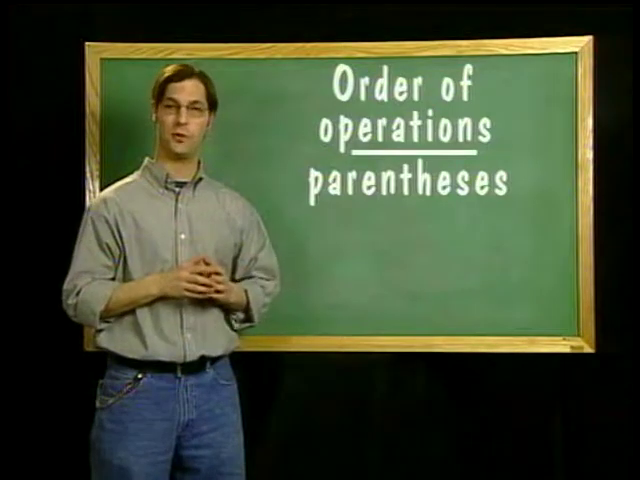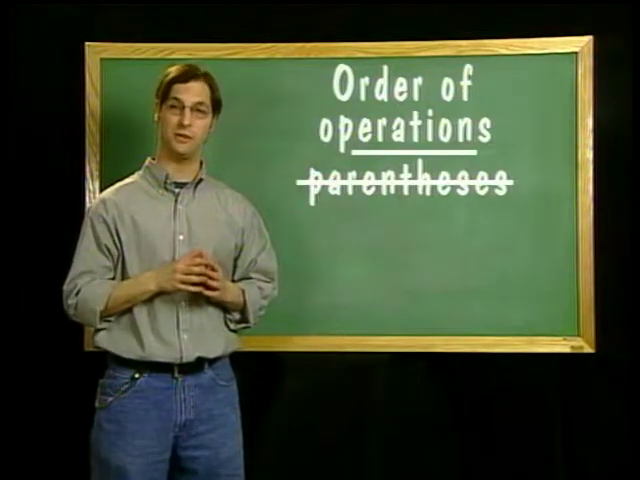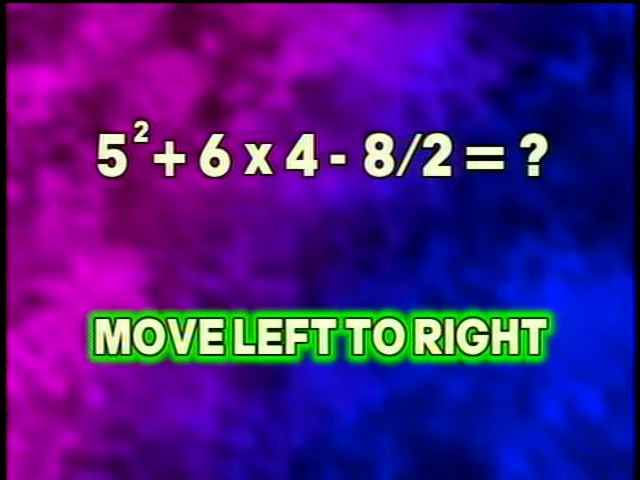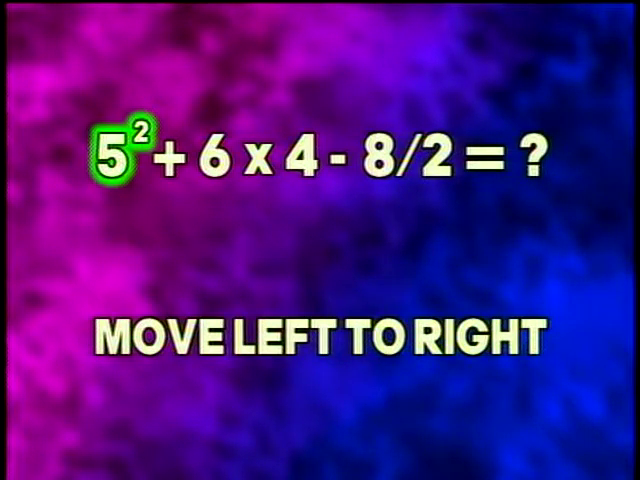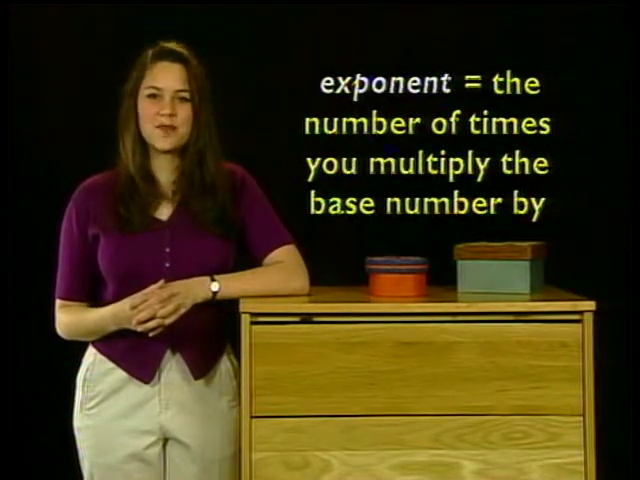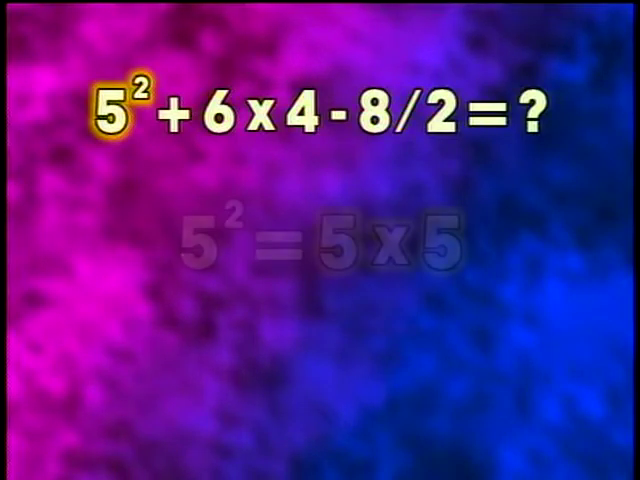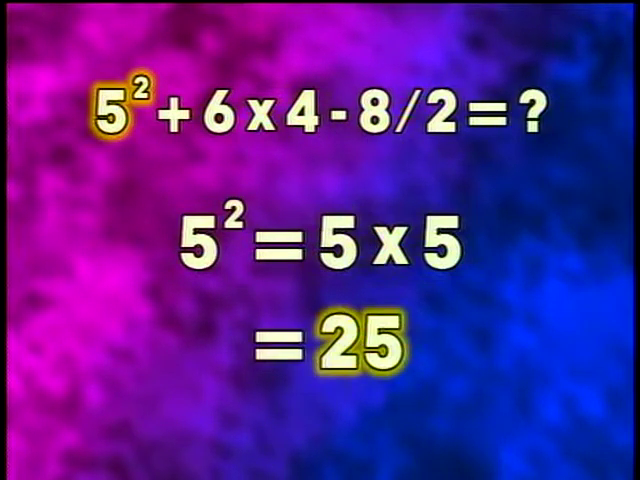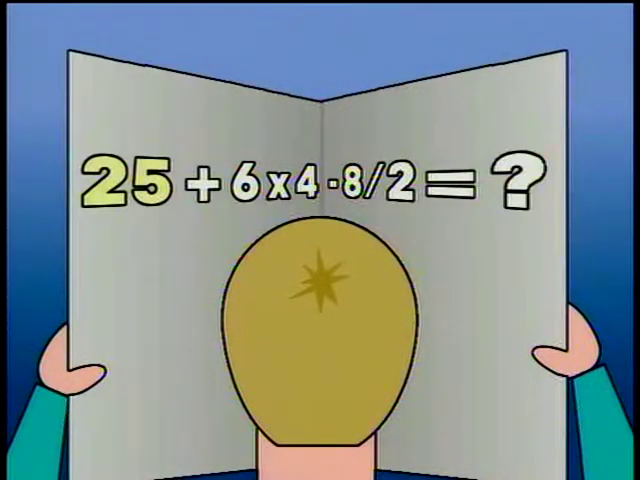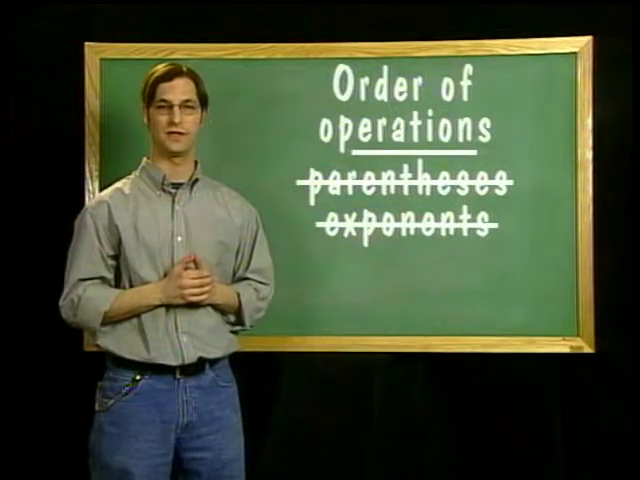Since there are no more parentheses left, we move on to the next step in the order of operations, exponents. Again, moving from left to right, we find 5 to the second power. Remember, the exponent is just the number of times you multiply the base number by. So we multiply 5 times 5 to get 25. We put 25 where 5 to the second power is. So our problem now reads 25 plus 6 times 4 minus 8 divided by 2. There are no more exponents.